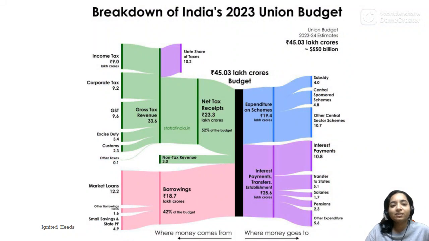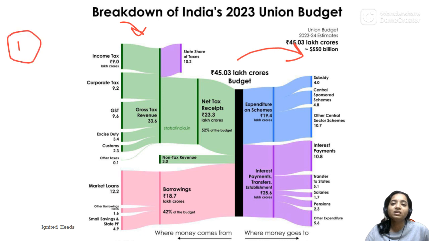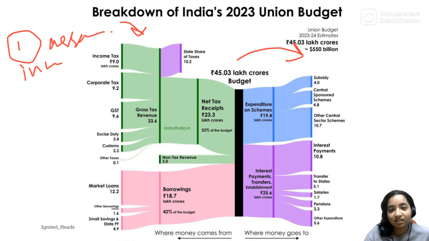Next, we see the basic breakdown of where the money comes from and where the money goes to. This you can read on your own, and the question which can come on this is a general one: arrange in ascending order the areas the money comes from, such as income tax, corporate tax, GST, excise duty, and customs.